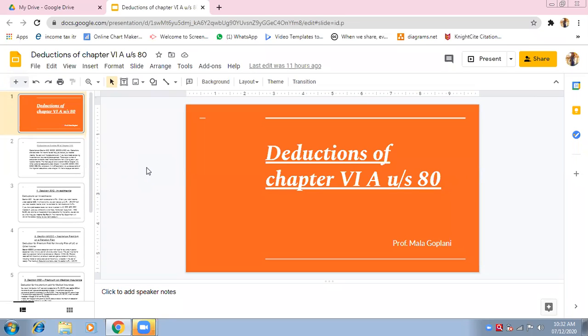Okay, so you will first calculate your gross total income. Gross total income means, for a person earning from different heads, what is his total income. That is known as gross total income. Suppose you are earning from 4 heads, so you have to get the total of all 4 heads and see what your total income is. Suppose your total income is rupees 3 lakhs.